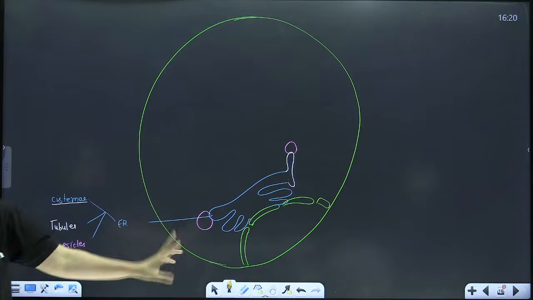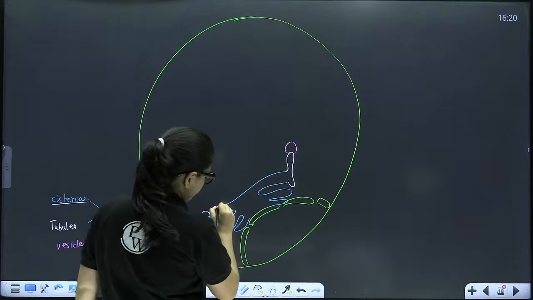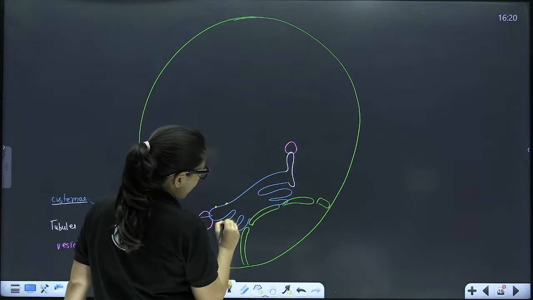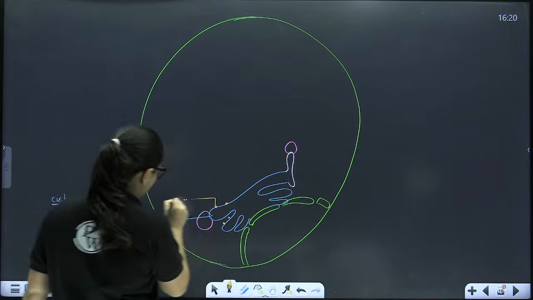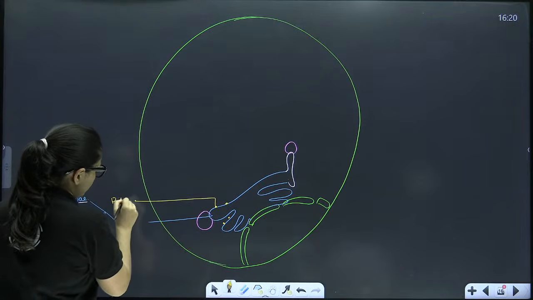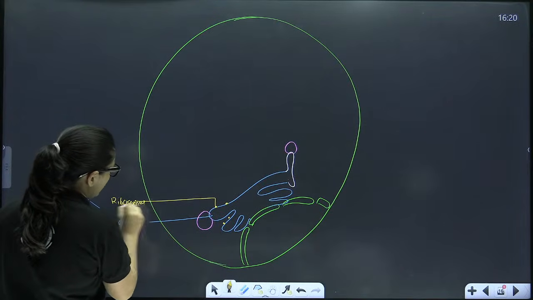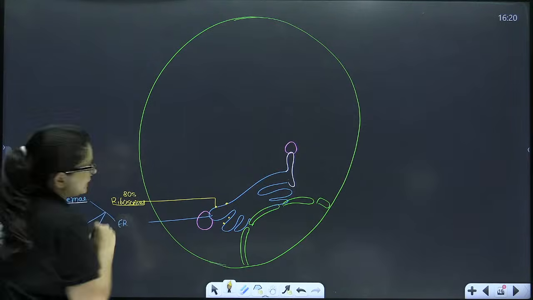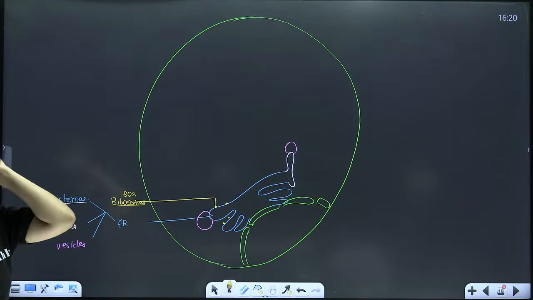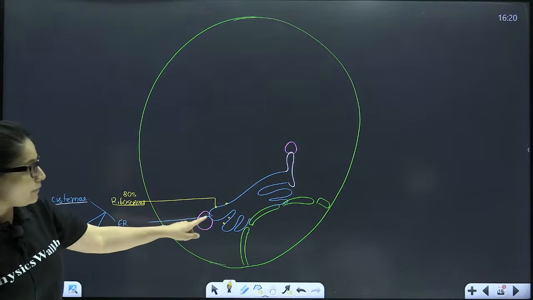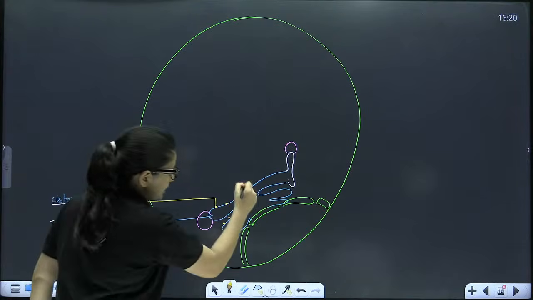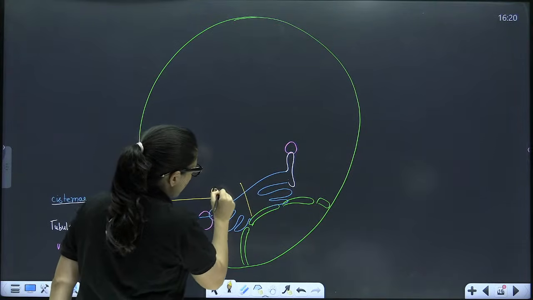So the ER on whose cisterna you see the presence of granular bodies, that is ribosomes. So these are the ribosomes. In eukaryotic cell, what is the type of ribosome? It is the 80S type of ribosome. So with these 80S ribosomes, this ER will now be called RER.